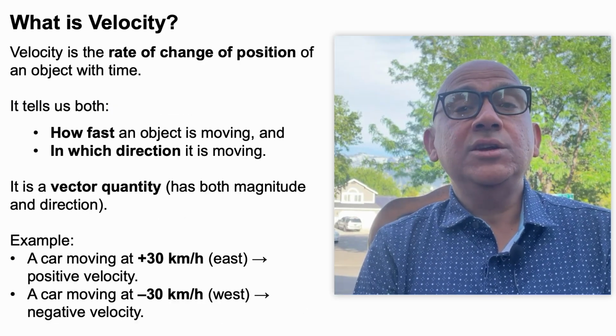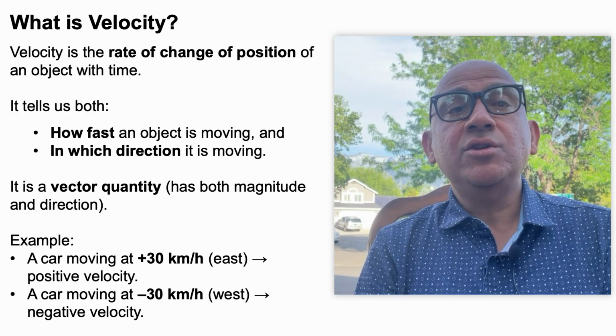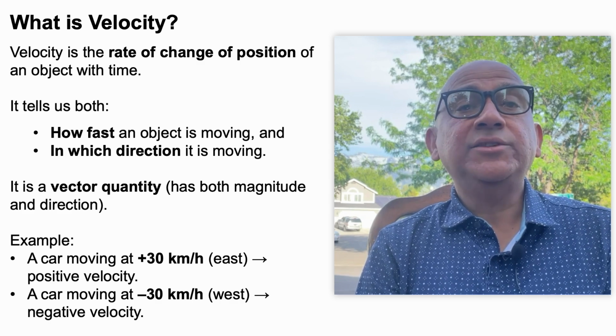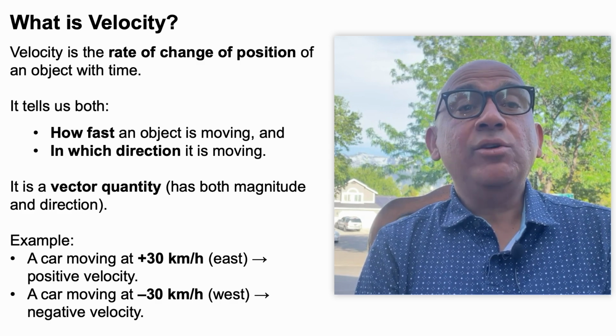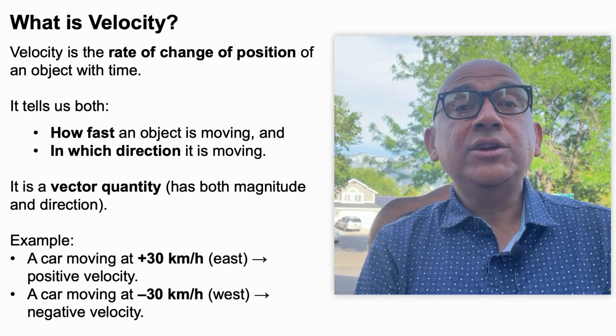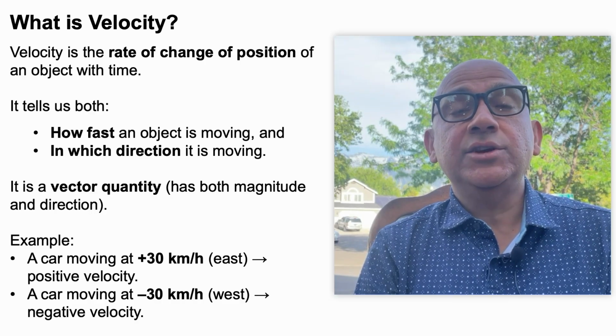What is velocity? Velocity is the change of position of an object with time. It tells us how fast an object is moving and also in which direction it is moving. So, velocity is a vector quantity. It has both magnitude and direction.